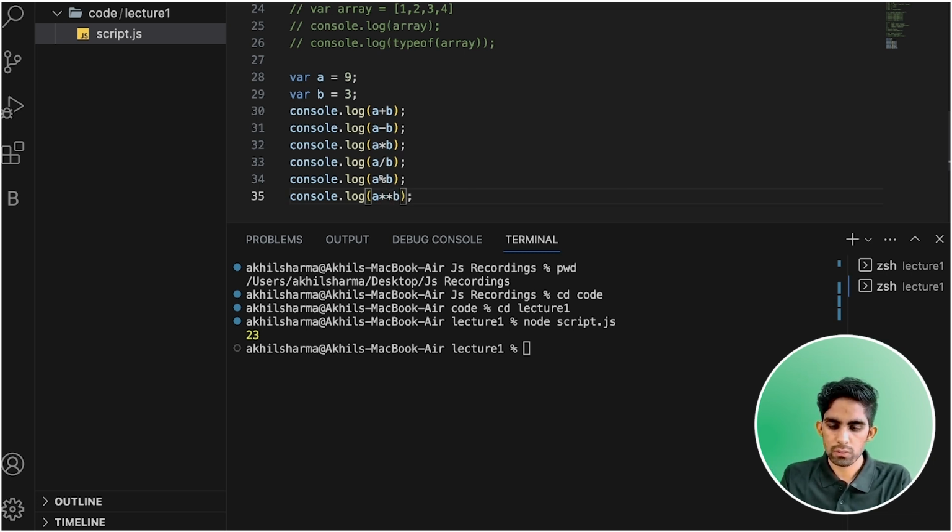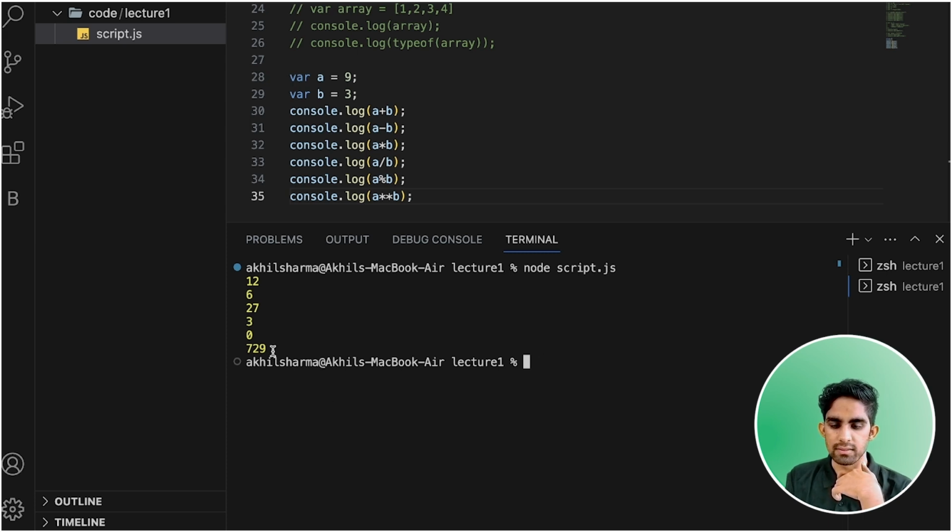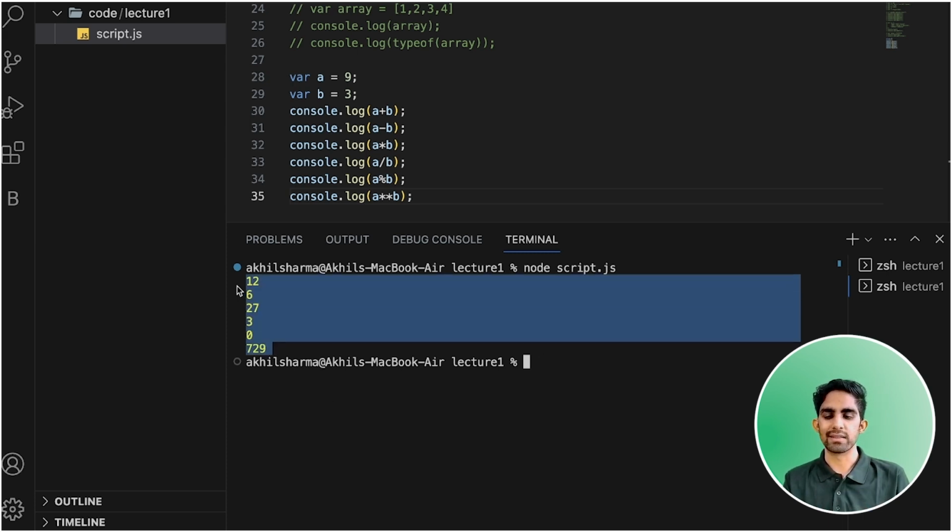Now what you need to do, team? You just need to clear everything. I have just cleared everything, team. After clearing everything, I just need to write node script.js, and you can see these answers, team. Obviously 9 plus 3, what is the answer, team? 12. 9 minus 3, 6. 9 into 3, 27. If I'm dividing 9 by 3, I'm going to get 3 as my answer.